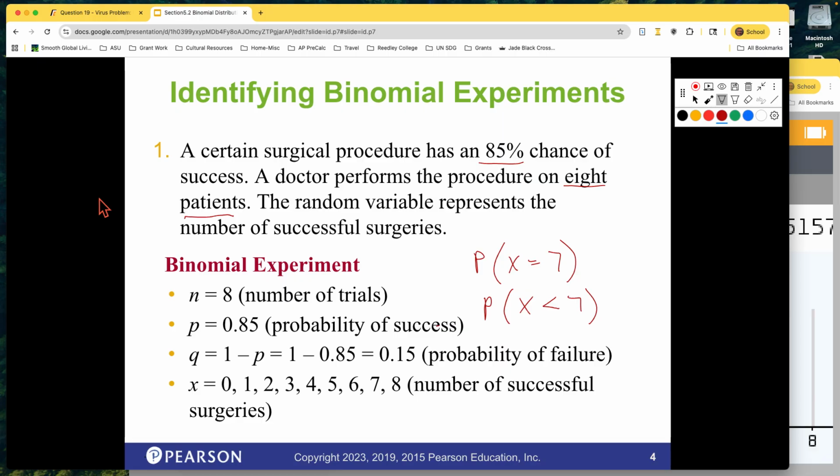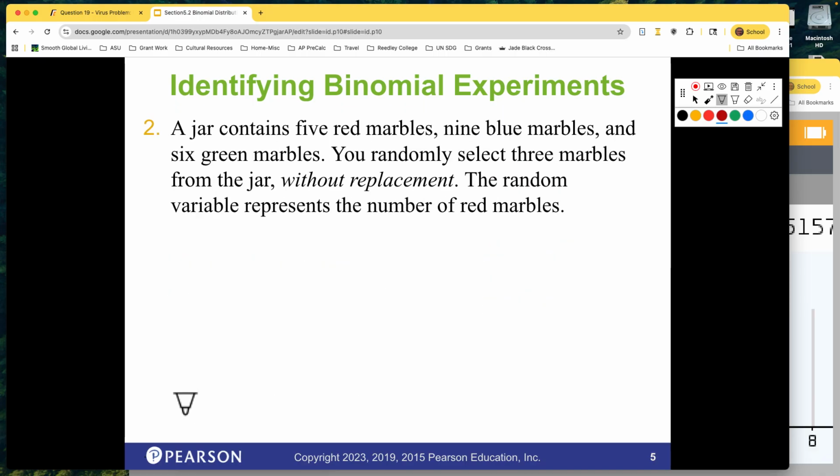We're going to go a little bit quicker through it, but that's exactly the same steps you're going to take every time we have a binomial distribution. How many trials? What's the probability of success? What's the probability of failure? You calculate that, and then what are the possible values? However many trials there are, it could be any one of them in between.